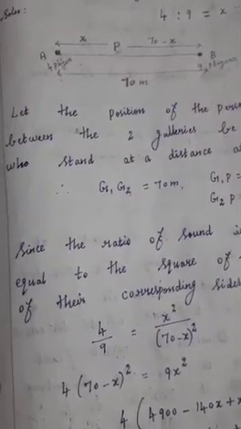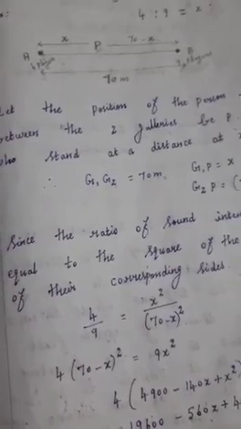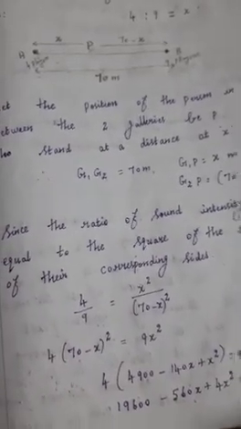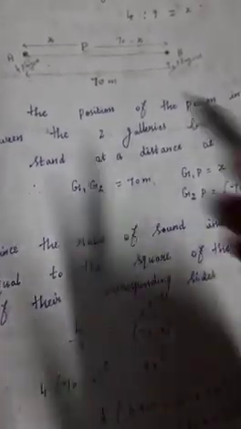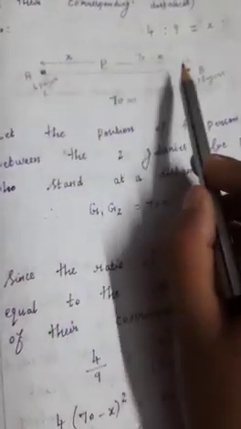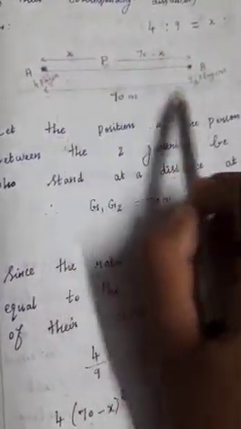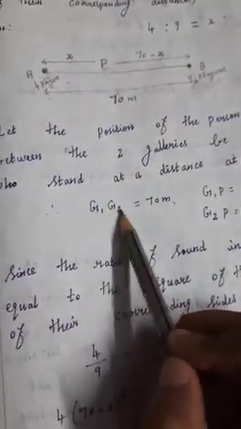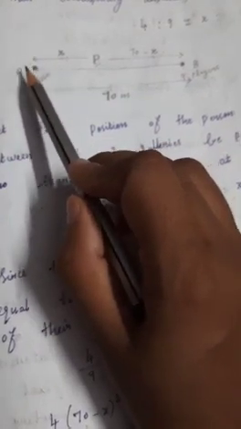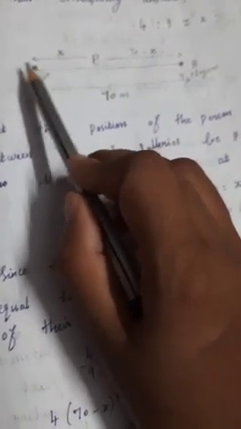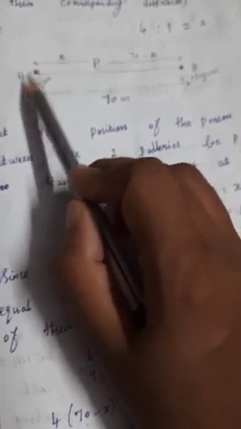Now let us see the solution. Let the position of the person in between the two galleries be P, who stands at a distance of x meters. Here we know the first gallery and the second gallery. In the first gallery 4 players were singing, and in the second gallery 9 players were singing. From the first gallery to the second gallery, the distance is 70 meters. A person is standing nearby the first gallery because the sound intensity is less here, as only 4 players are singing, while here 9 players were singing.